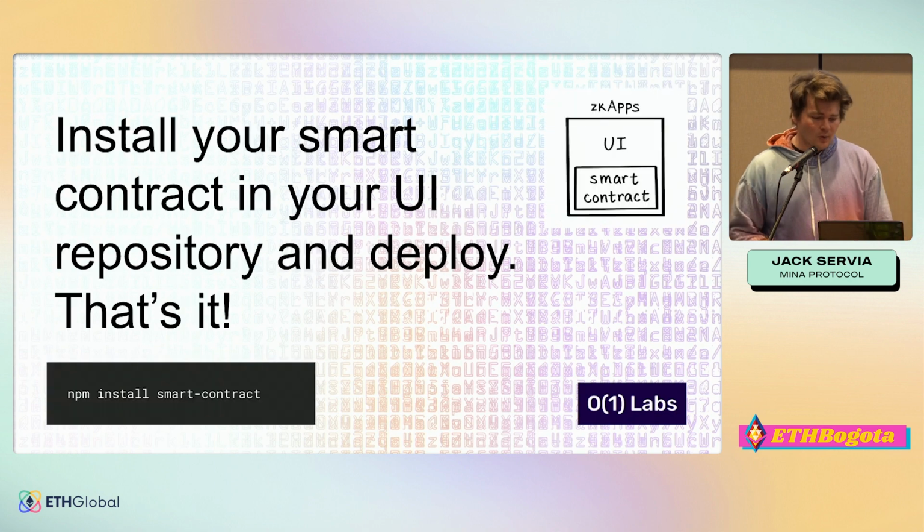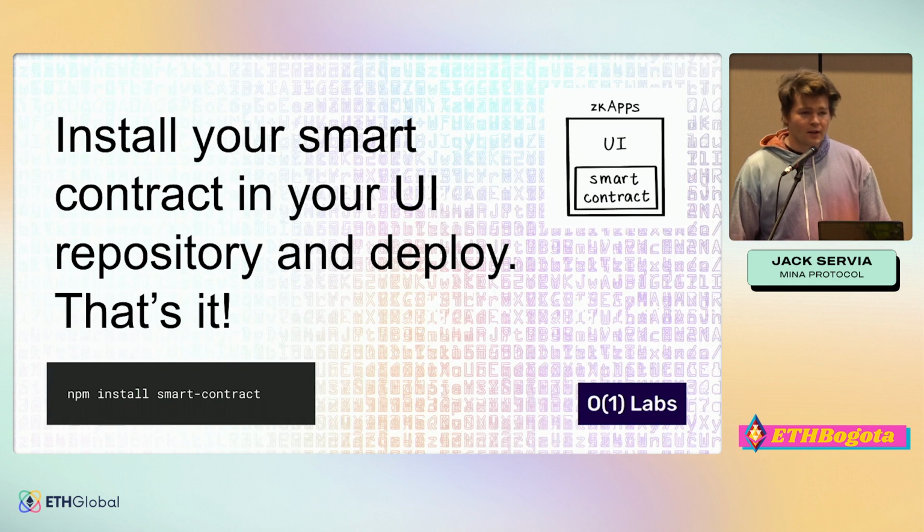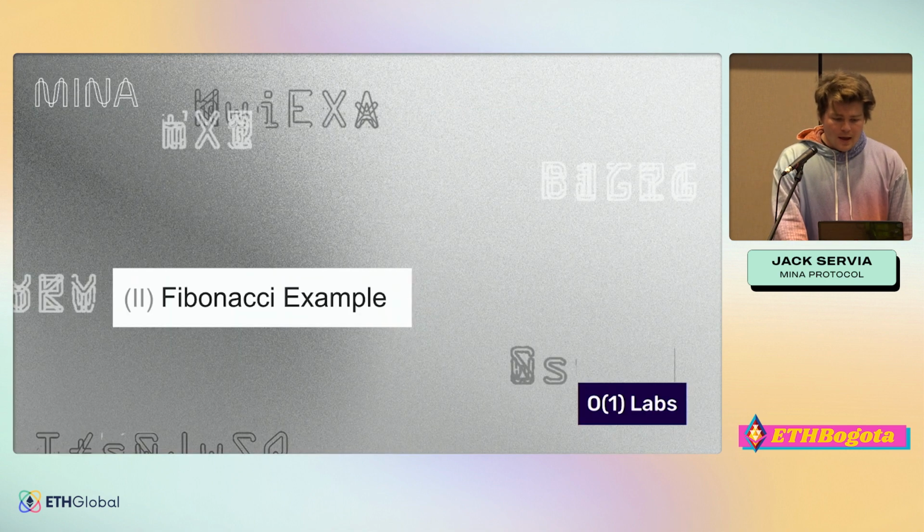So how do these zkApps work? Well, you install your smart contract in your UI, and then you deploy it, and that's all. And so, yeah, you can just publish your smart contract on NPM or GitHub or wherever, and you can just NPM install it, import it like you would anything else, and it's a part of your UI. It's very straightforward. So now we'll kind of get into an example.